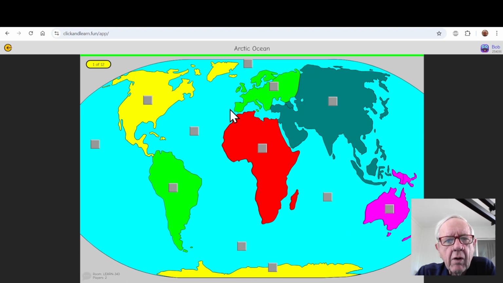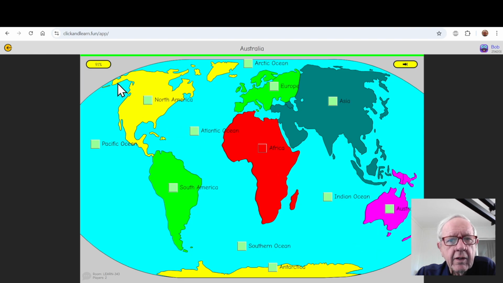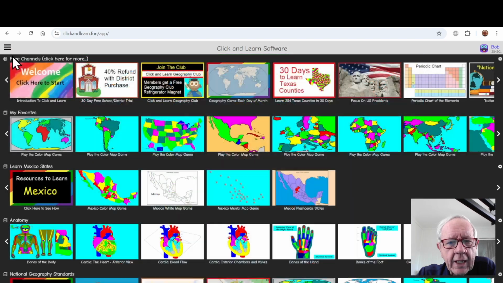Indian Ocean, Arctic Ocean. When I get it correct, notice that I get a little green light. I'll get this one correct also for North America, but it asks for Africa. Let's see, I get that wrong. I get a red light. So that's how you know as I go through the system, you can watch and see if I get these correct or wrong. It asks for Europe, South America, Antarctica, Southern Ocean, Asia, Atlantic Ocean, and Australia. I've got 91% because I got this one wrong on purpose just to show you how it works. But that's how we go through this system.